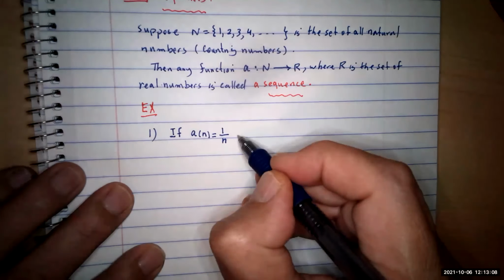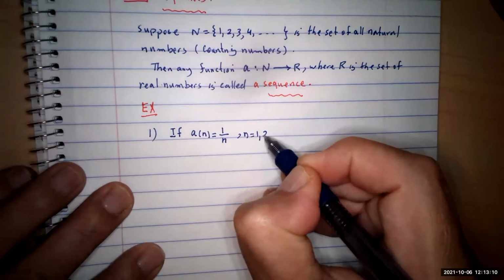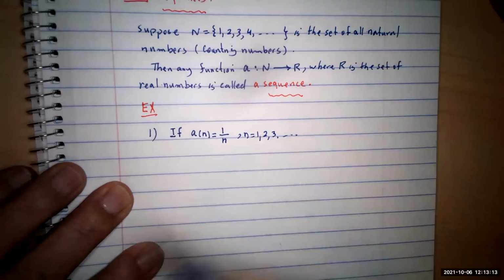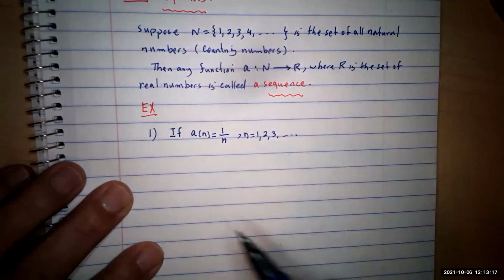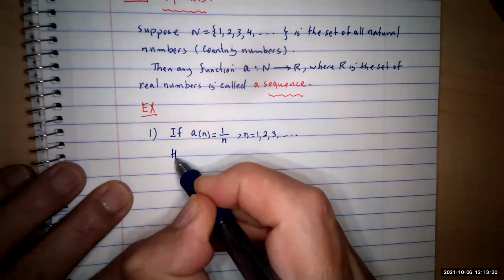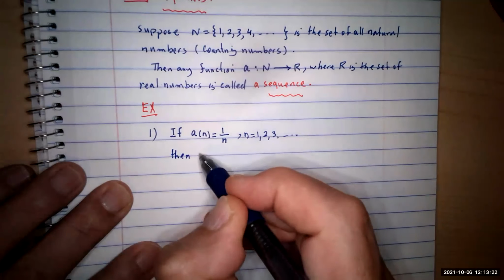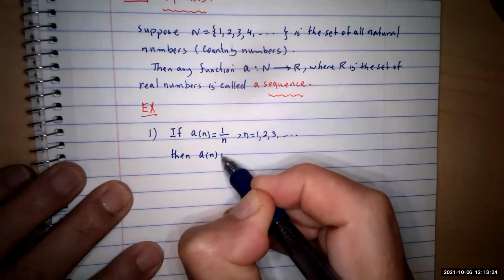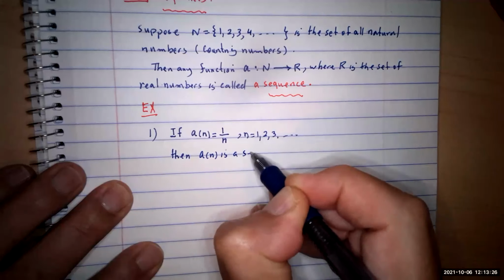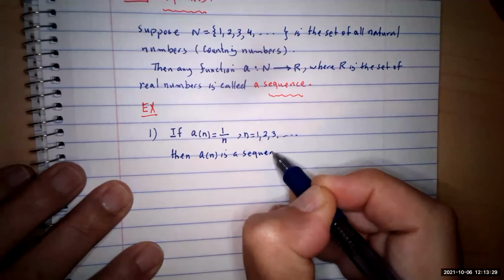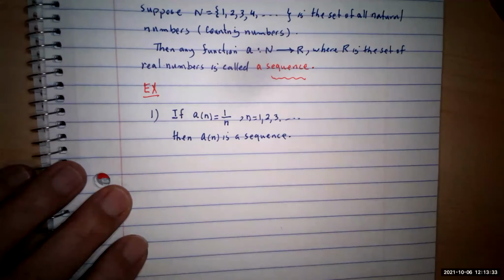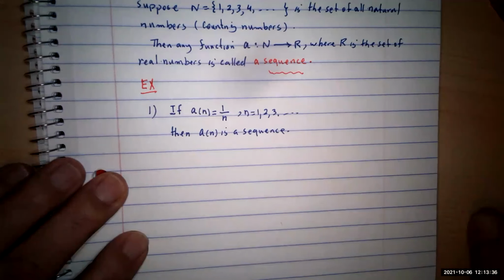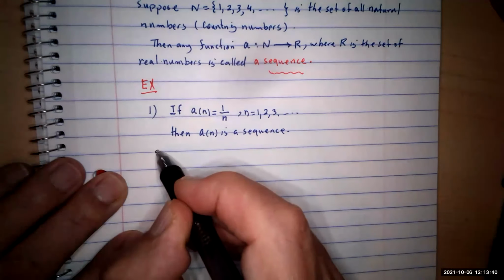Sometimes they tell you n is 1, 2, 3, but otherwise you can assume it yourself. So if a n is 1 over n, then we have a sequence, a function. This is one of them. Any question?